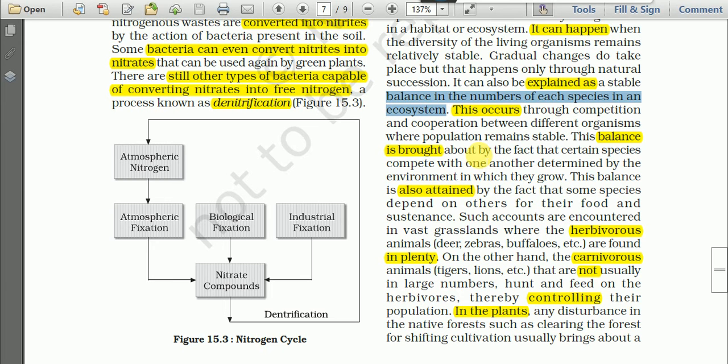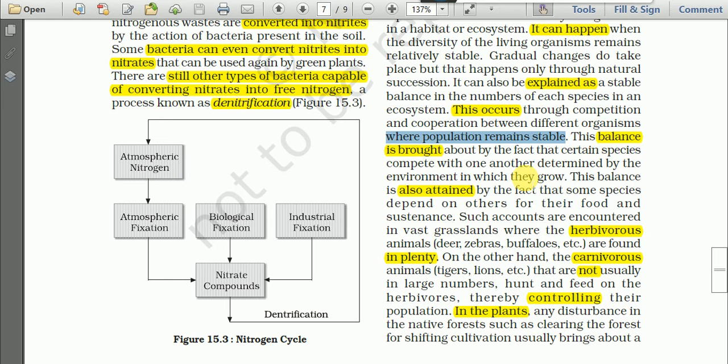If there is a change in the number, then there may be ecological imbalance. Ecological balance occurs through competition and cooperation between different organisms where population remains stable.